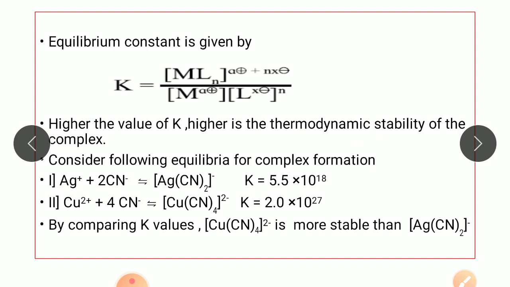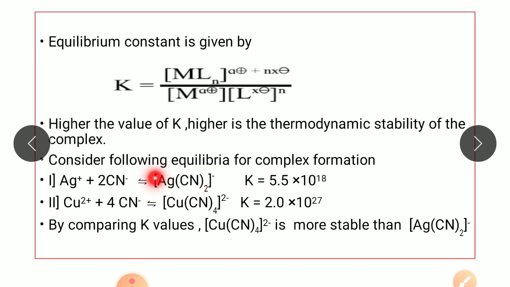Let's understand it with two examples. Consider the formation of the Ag(CN)2 complex and the Cu(CN)4 complex. Now Ag+ plus 2CN- gives you the Ag(CN)2 complex with equilibrium constant as 5.5 into 10 to the power 18, while Cu2+ and 4 cyanide ligands combine to form the copper complex with equilibrium constant K equal to 2.0 into 10 raised to the power 27.